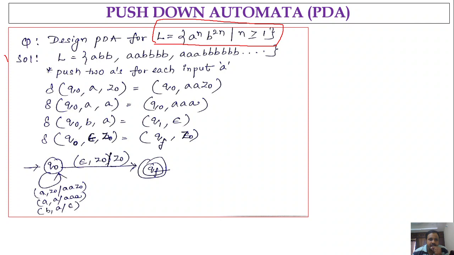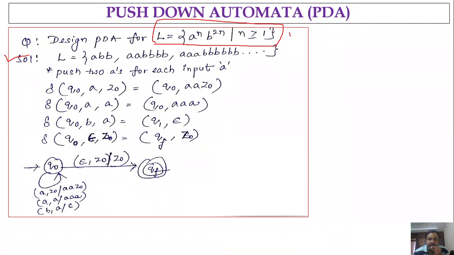So in the solution, the very first step is that you have to write down the language first. That means you have to generate the set of strings by considering the mathematical constraint given in the question. So if you observe here, L is equal to the set of a power n, b power 2n such that n is greater than or equal to 1. So substitute different n values in place of this n, and we will get different combinations of strings.